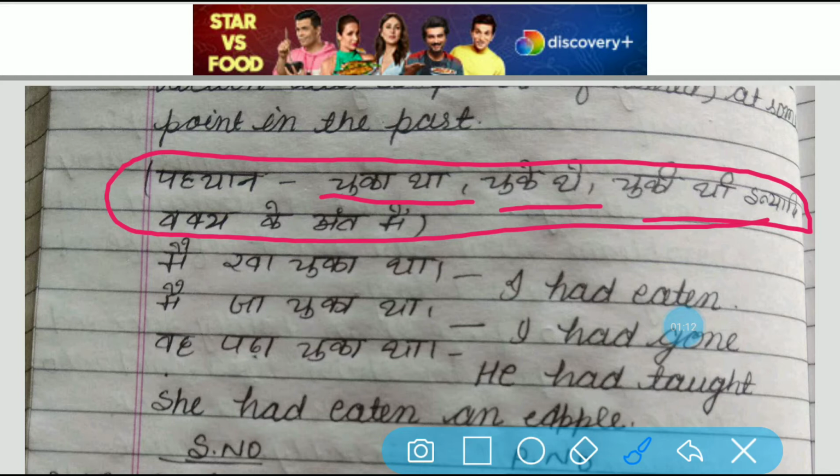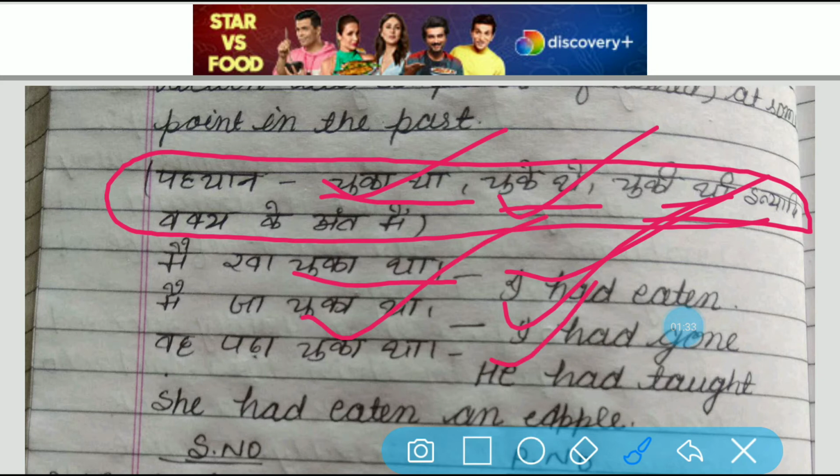Another example you can see here: मैं खा चुका था. Notice what was written here: चुका था. हम लोग खा चुके थे. वह जा चुकी थी, she had gone. I had eaten, मैं खा चुका था. I had gone, मैं जा चुका था. He had taught, वह पढ़ा चुका था.